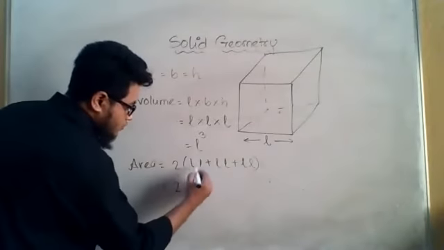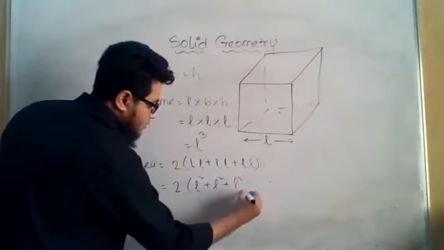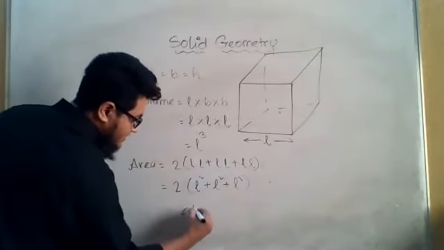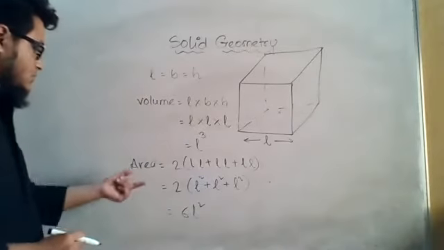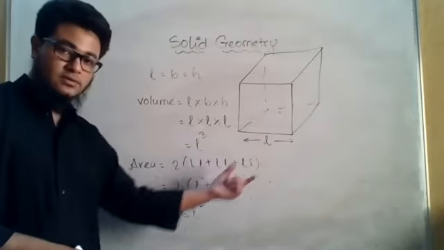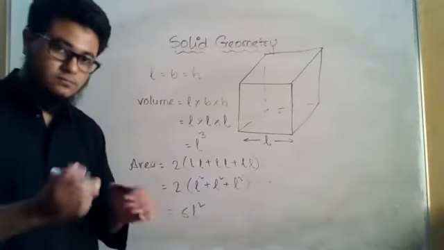So 2 into (L square plus L square plus L square). So it will be 3L square, and 3 into 2, it will be 6L square. So that is the formula to find the area. If you know the length, you can just put it here and find the area of the total surface.